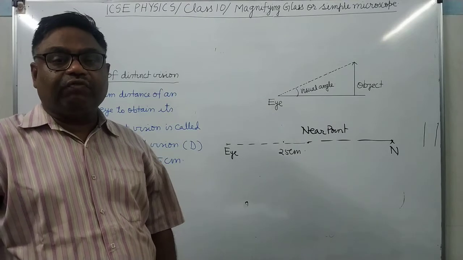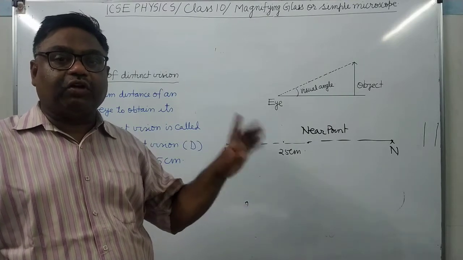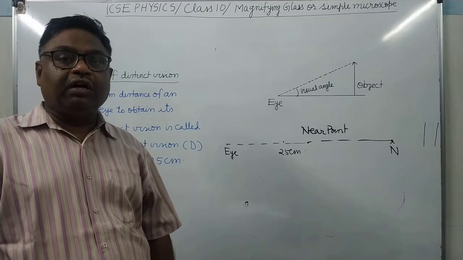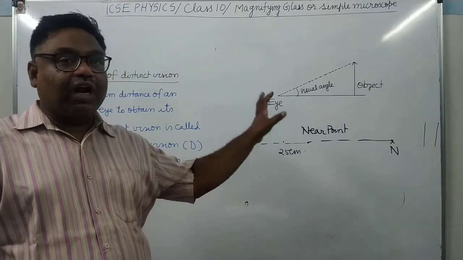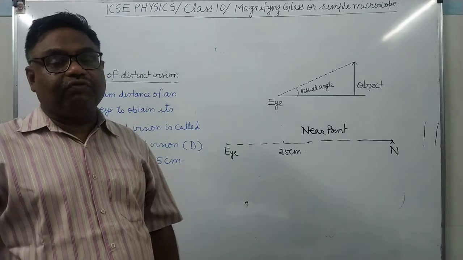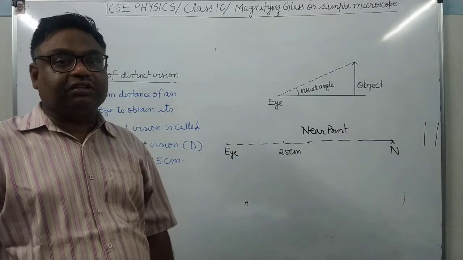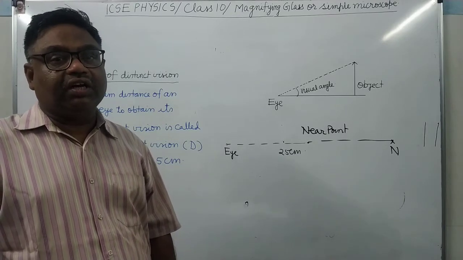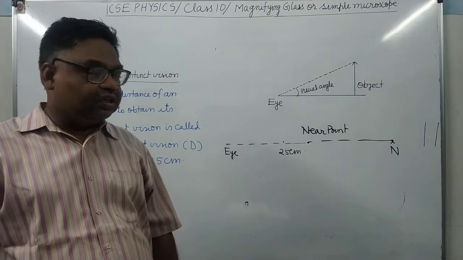They are suffering from long-sightedness. They are suffering from hypermetropia. It's clear? And their vision will not be normal. It will not be 6 by 6. They have to use the specs having the concave lenses. It is clear? So they have to use the specs.